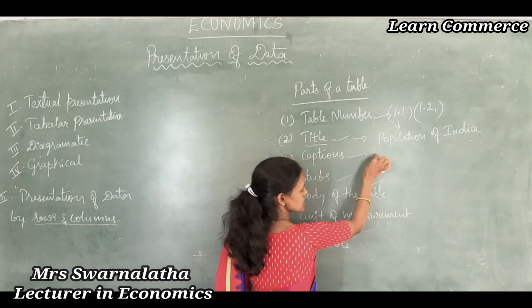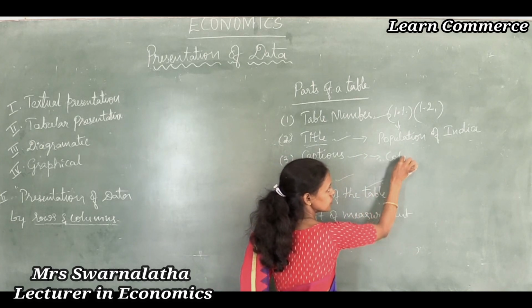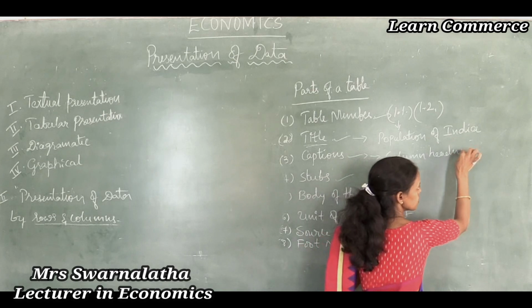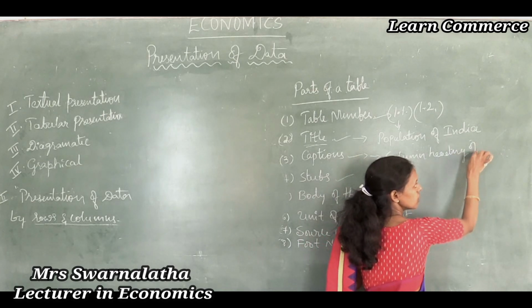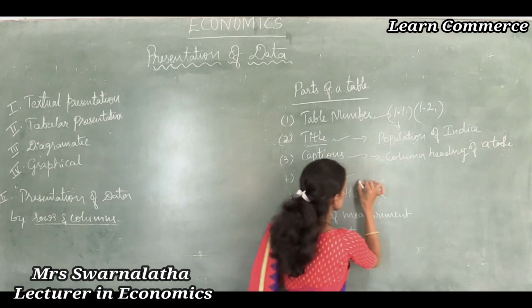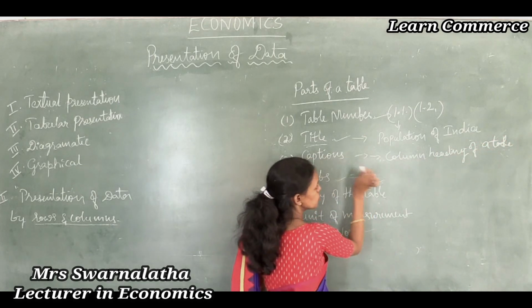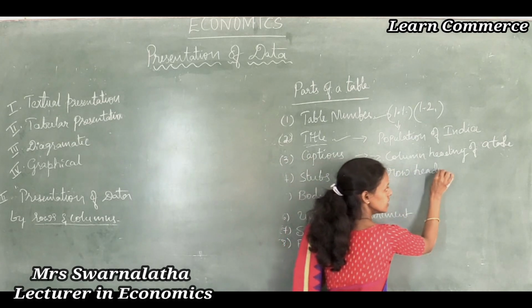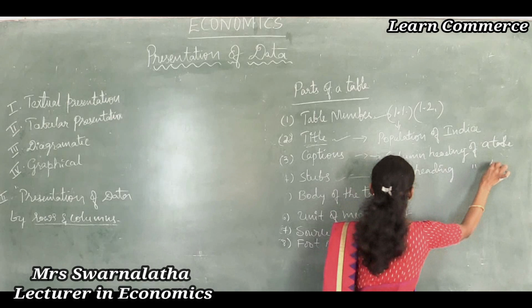Captions means the column heading of a table. Column heading of a table is called captions. Stubs means the row heading of a table, the row heading of a table.